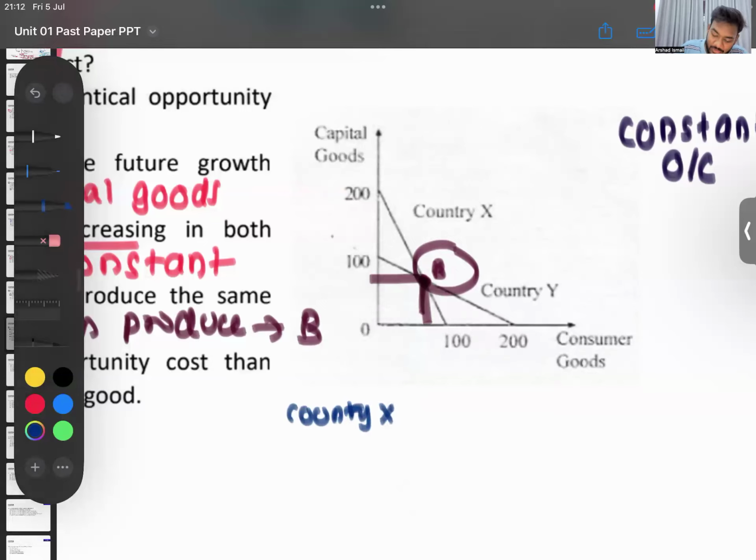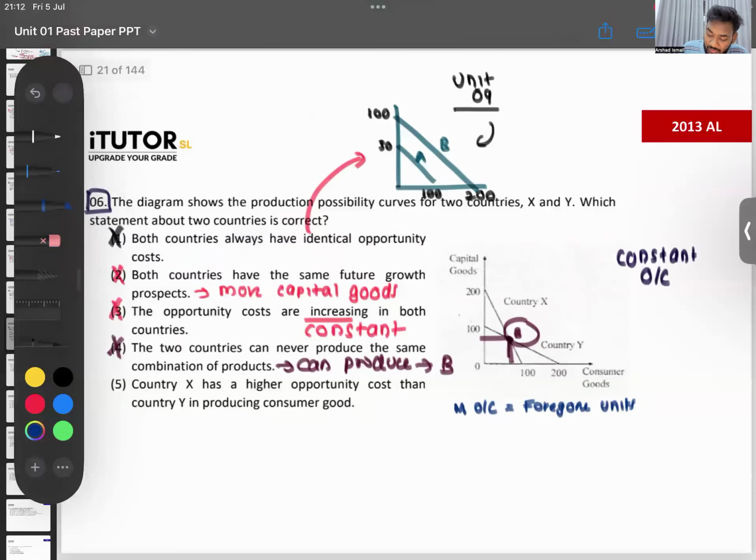First, how do you calculate marginal opportunity cost? Foregone number of units divided by your gained number of units.